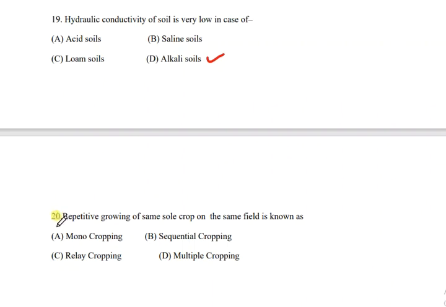So the last question, final question number 20. Repetitive growing of the same crop on the same field is known as, the options are monocropping, sequential cropping, relay cropping, or multiple cropping. So the correct answer is monocropping. Monocropping is known as the repetitive growing of the same crop on the same field.